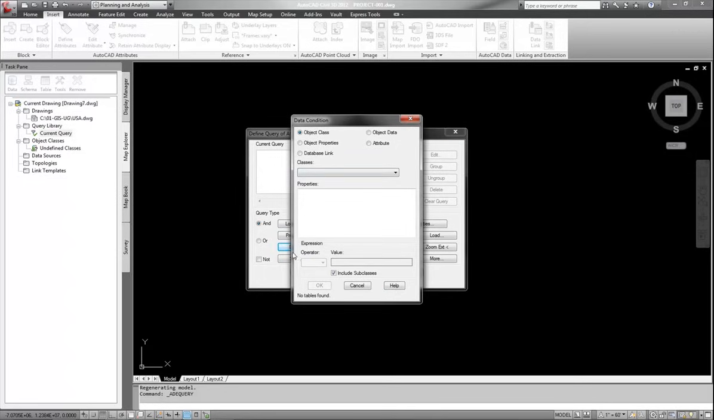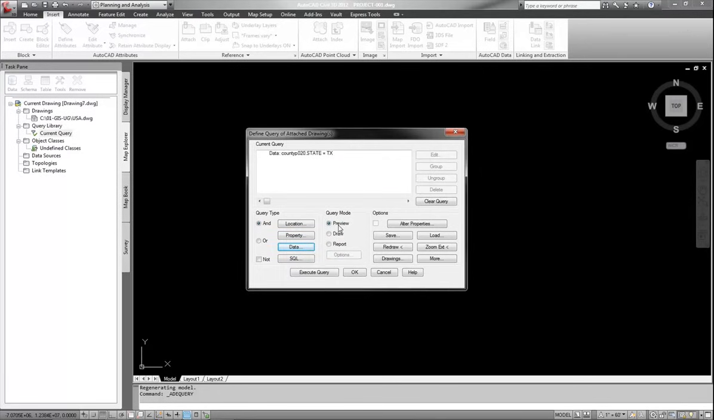So I click on data and I can tell it where I need to go get the data from. Well, there's the object data. From the object data table, I'd like for it to bring in a state equal to, as you can see, I have different operators here. I'm going to use TX. Now, it is case sensitive in this case. Depending on how the object data was built will depend on how the object data is imported. Okay. I'm going to hit OK, and I'm going to do a preview again.